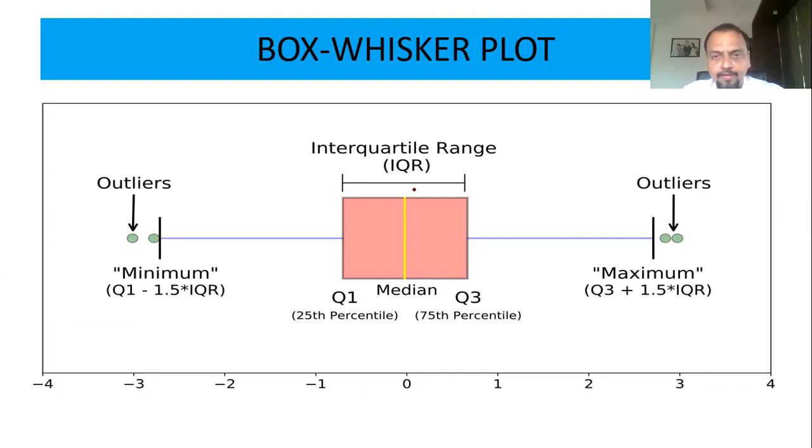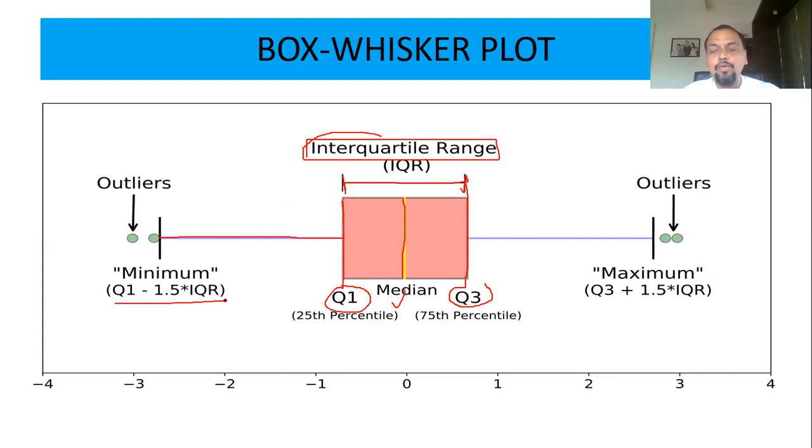Now I'll explain. In your data, it will show you this plot and give you the numbers. The yellow line is nothing else but the median. The lower part of the box is your Q1. The upper part of the box is your Q3. This range is called the interquartile range, Q3 minus Q1. This value is the lowest value, the minimum value.